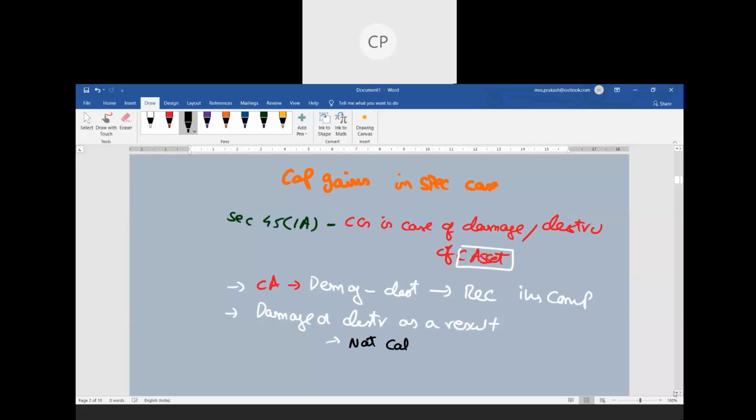What is the second condition? Second instance, there are some sort of riots happening or some sort of civil disturbance happening.